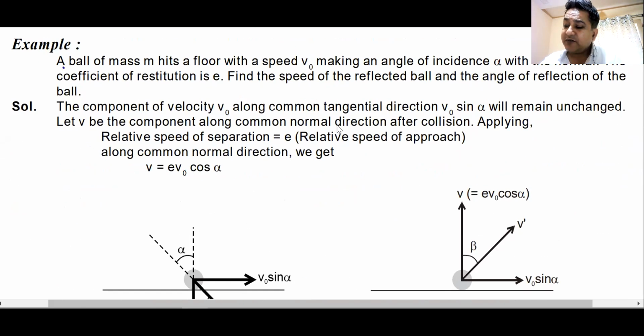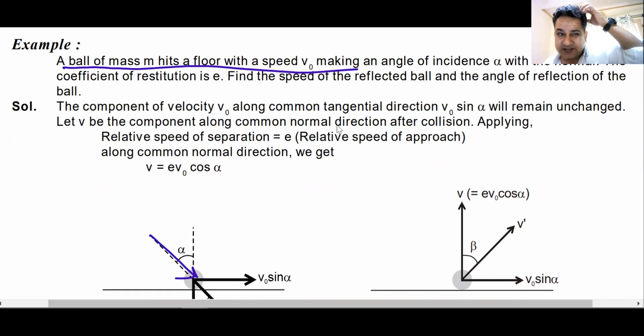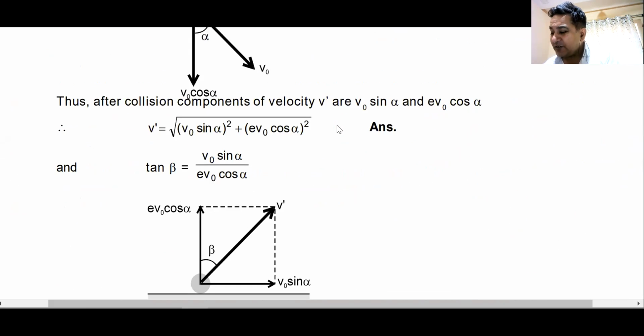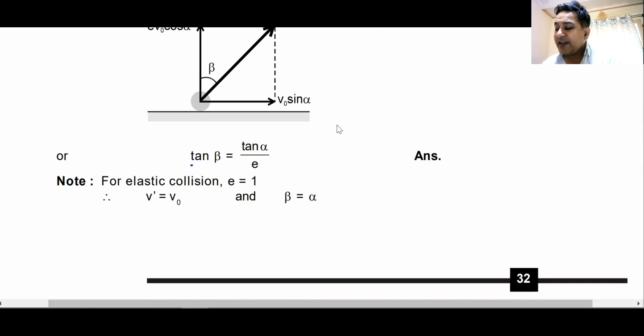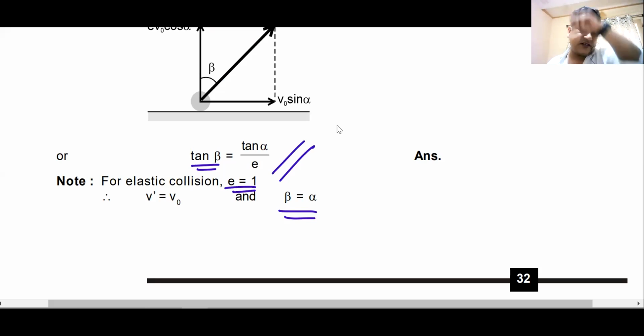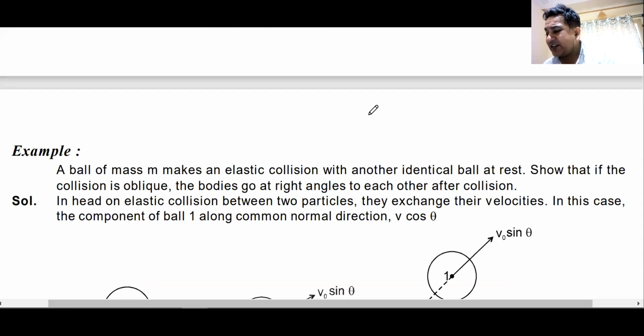You can have a question of this sort, which is a very famous question. This ball hits the ground, and at what angle does it rebound back? You must know that it rebounds back at tan beta is tan alpha by e. You must be knowing by now. If it's an elastic collision, it comes and strikes at the same angle; the law of reflection. So these are the questions that can come.